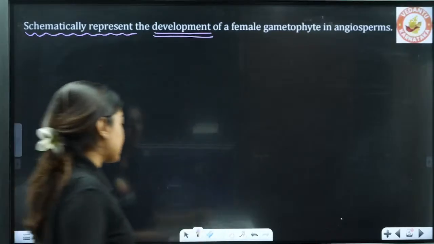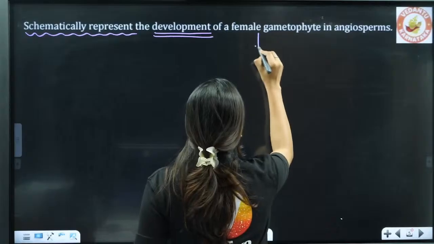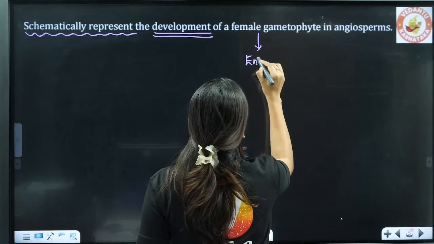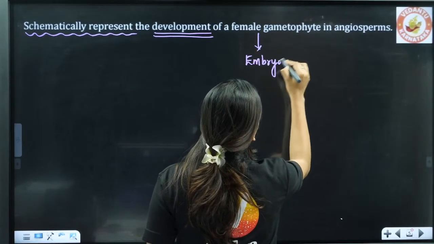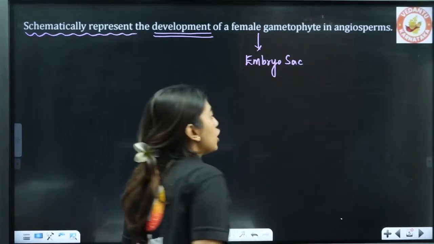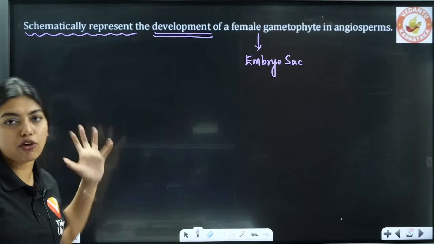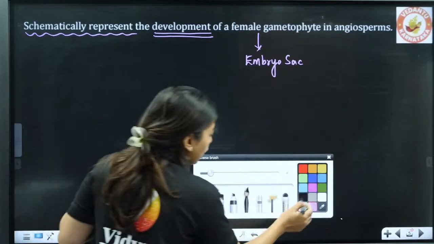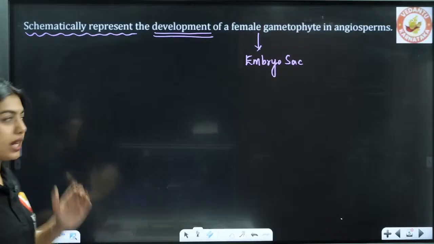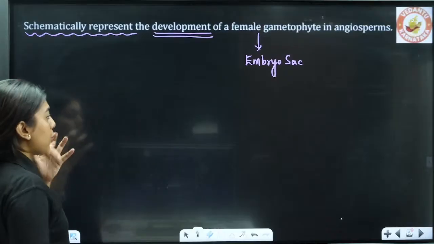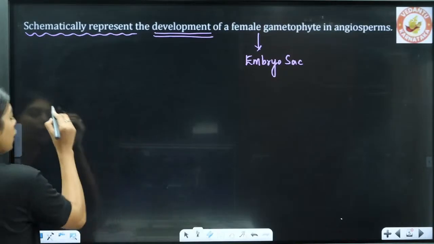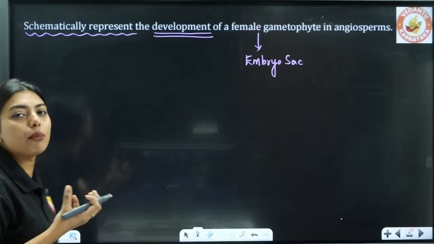Female gametophyte means they are talking about the embryo sac. So you have to draw the entire thing, how the embryo sac formation is going to happen. So please try and understand that whenever I am talking about the embryo sac, I have to start from the beginning. So how does embryo sac formation happen?